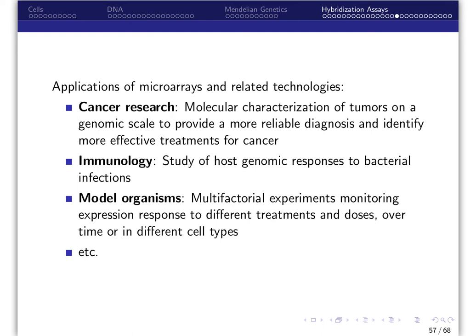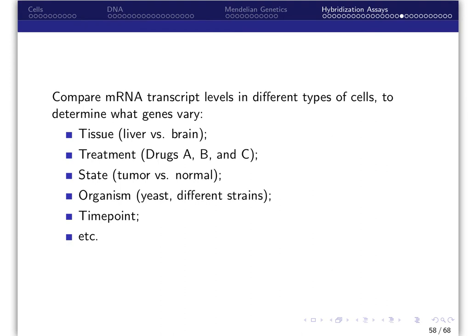Many scientists perform studies in model organisms such as mice, rats, and zebrafish. These are multifactorial experiments designed to monitor expression response to different treatments and dose levels over time or in different cell types. We may be interested in comparing mRNA transcript levels in different types of cells to determine what genes vary by tissue type, treatment administered, state such as tumor versus normal cells, what is different between different strains of the same organism, and how gene expression changes over time.